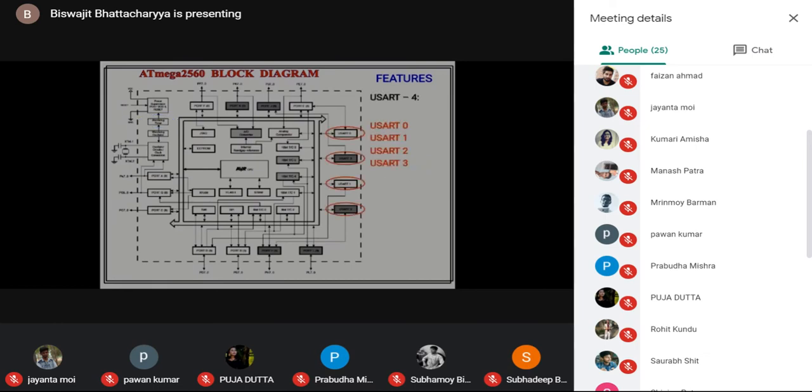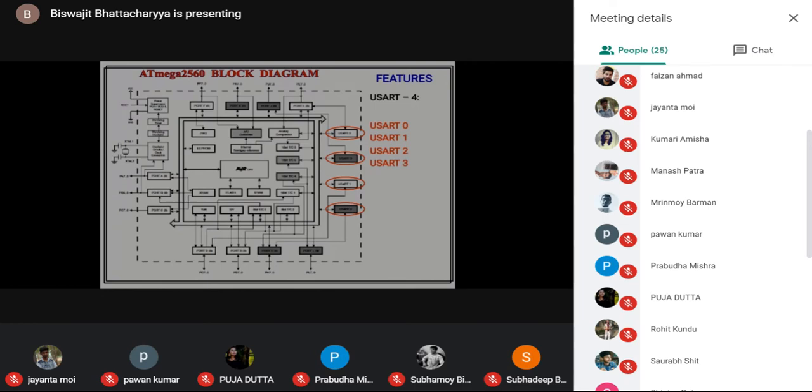Next is the USART, Universal Synchronous Asynchronous Receiver Transmitter. I think you know the dedicated USART from your microprocessor class in the previous semester.